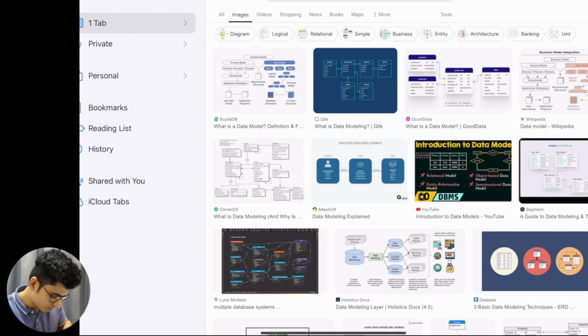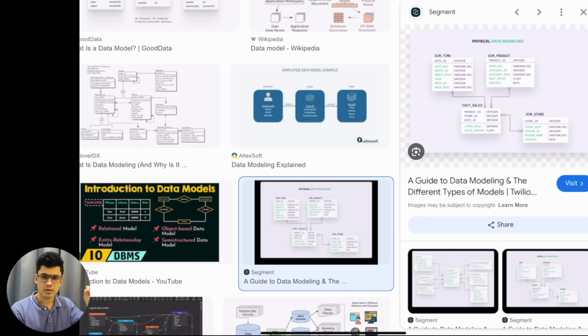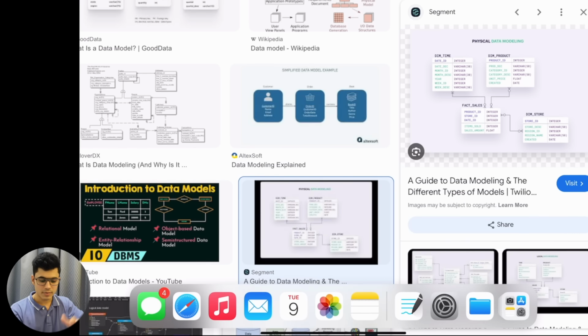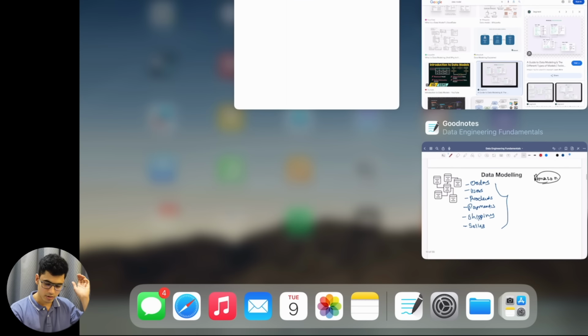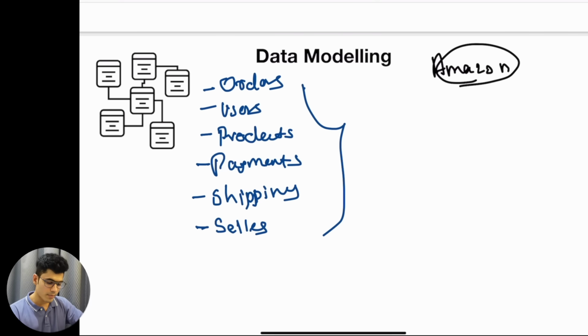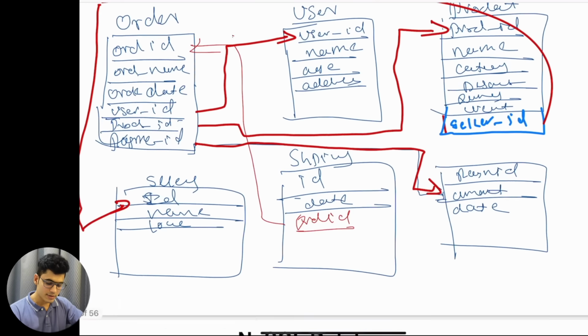There are some applications such as draw.io, or there are some specific applications for databases, to make this kind of diagram. Okay, and I teach all of these things in my SQL courses. So if you want to know more about it, you can check the description. But this is the fundamental concept of data modeling. I go in depth in my courses, but I just wanted to give you a good overview.